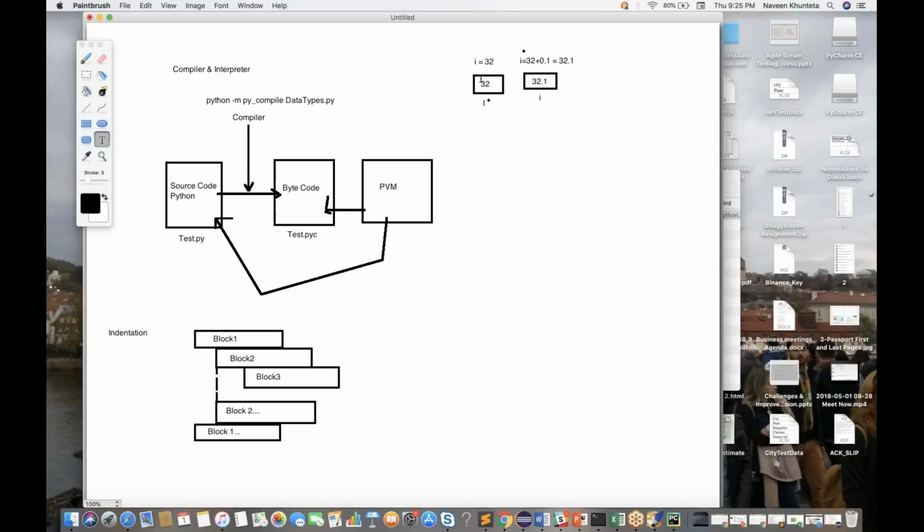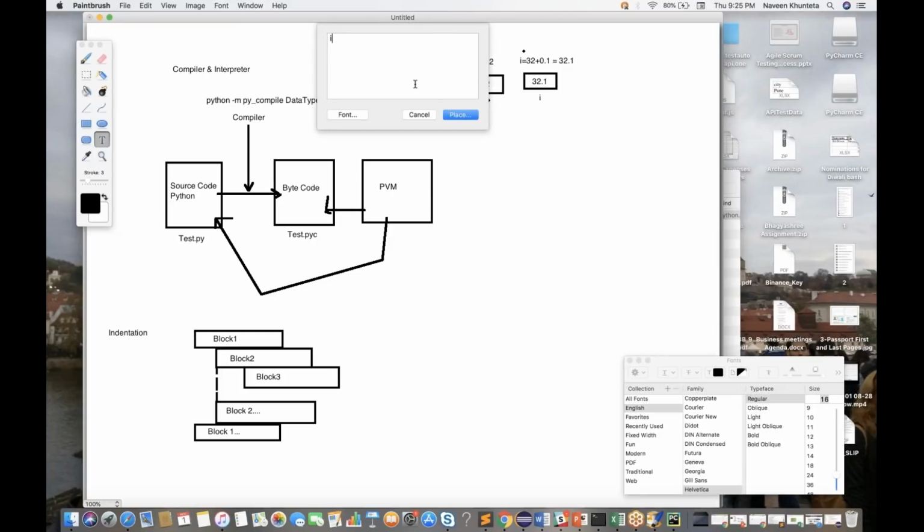Okay, this is called integer memory. So the moment you write i equal to 32.1, now i is pointing to this one, not to that one, right? After that, the moment you write i is equal to "test", what will happen?